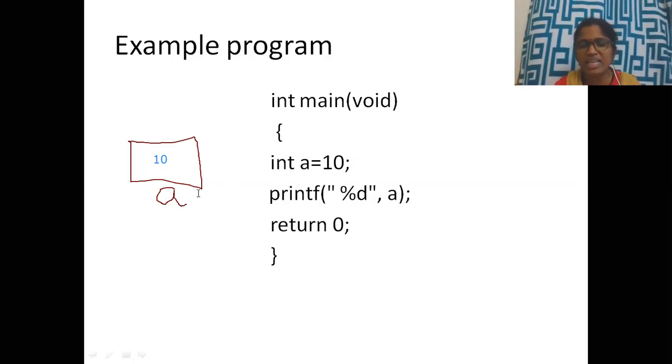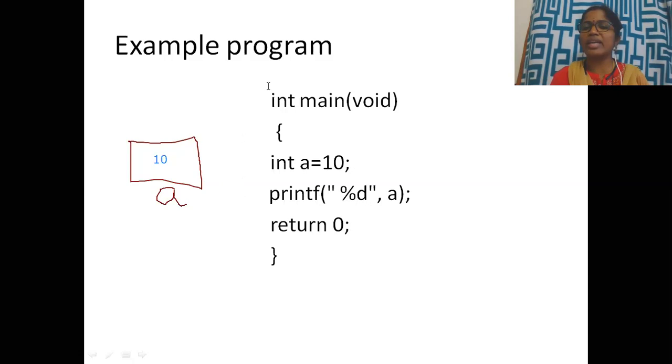That means this a can hold only integers and you can place 10 into a. Okay. So after that, you are executing print a. So you are printing 10 onto the screen. So this part is a declaration part, whereas this part is an execution part.